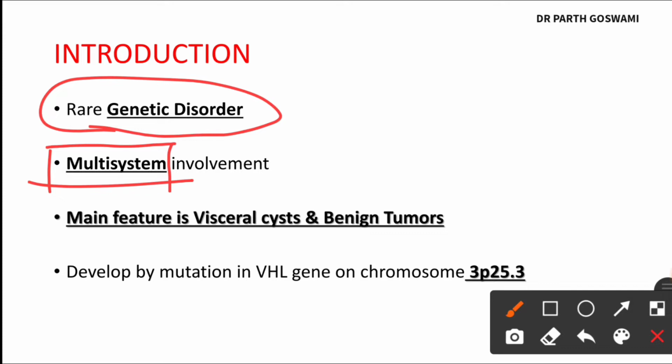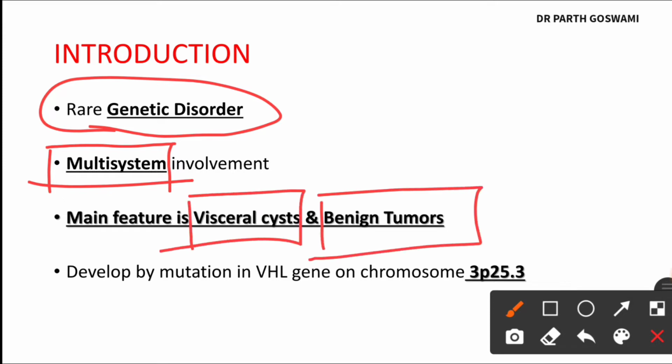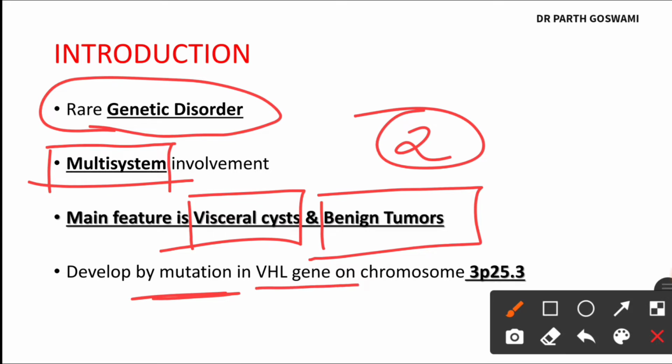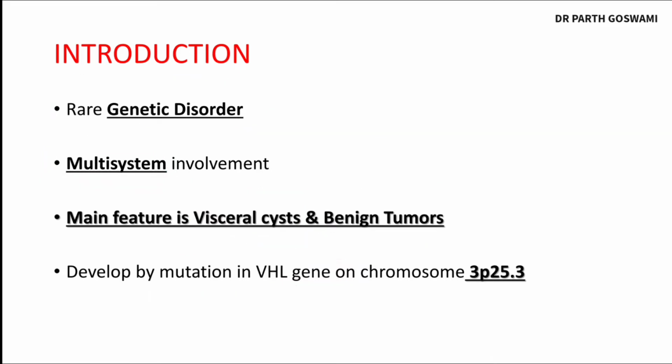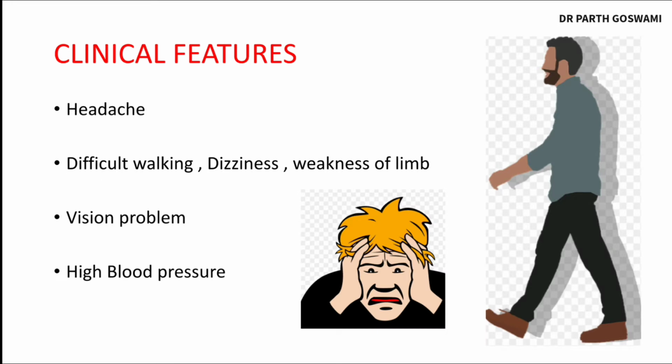The main feature of this particular VHL syndrome is that the patient is having various benign tumors in various organs and the patient is having visceral cyst formation. So those are the two characteristic features of VHL syndrome. And this syndrome develops because of a mutation in one particular gene, the VHL gene, which is located on the short arm of chromosome number 3. All right. So that was about the introduction.